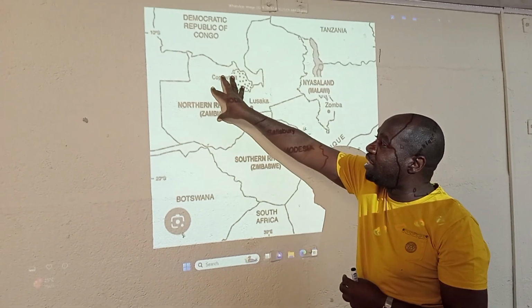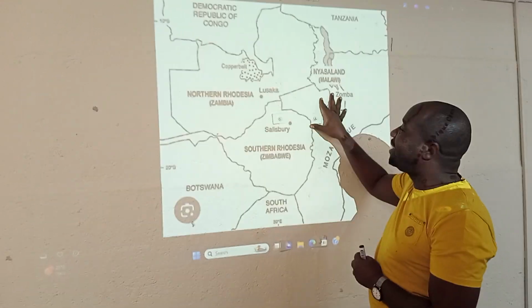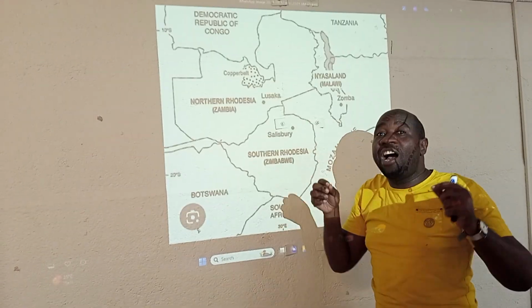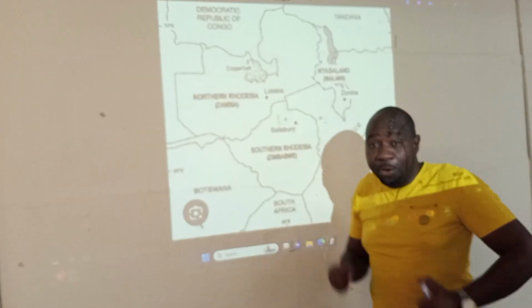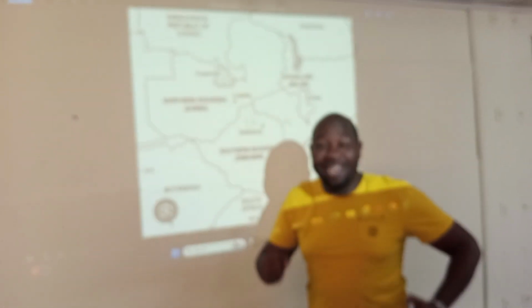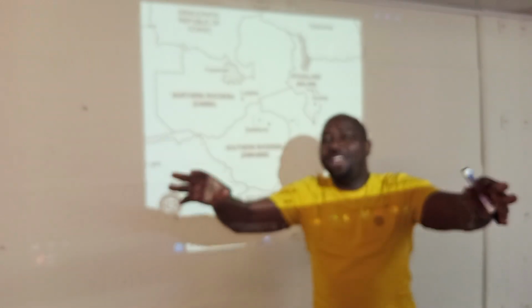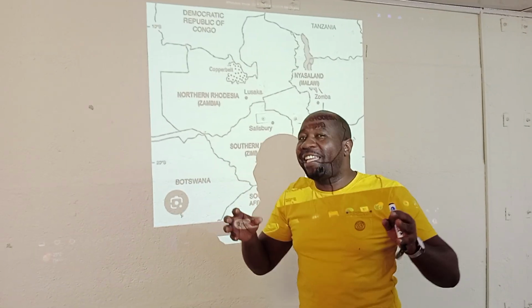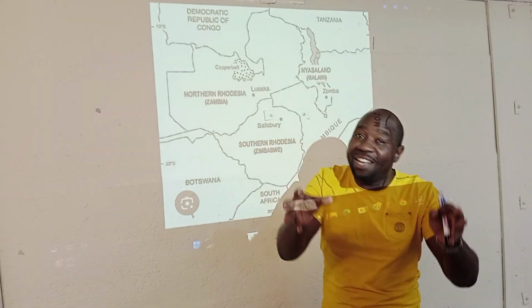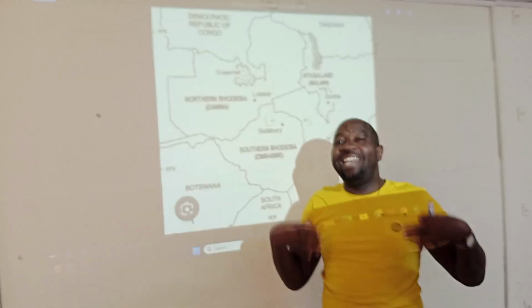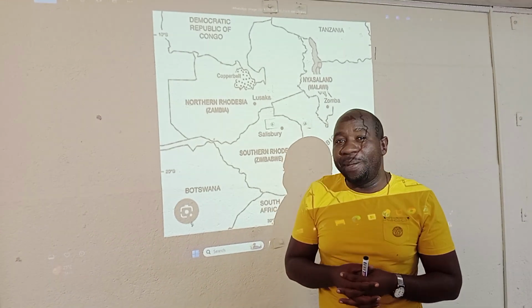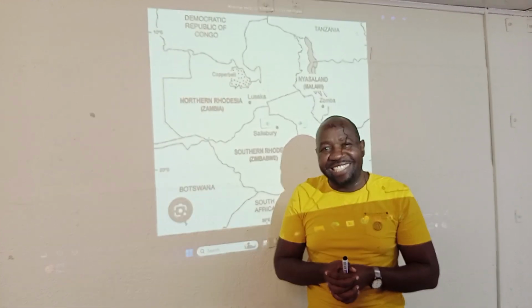And these two countries, that is Northern Rhodesia and Nyasaland, became independent a year later on. The Africans in these two countries were revolting. We want to be independent. We want our independence. We want the whites to move away from our country. So African nationalism in Northern Rhodesia and African nationalism in Nyasaland eventually led these countries in 1964 to be independent.